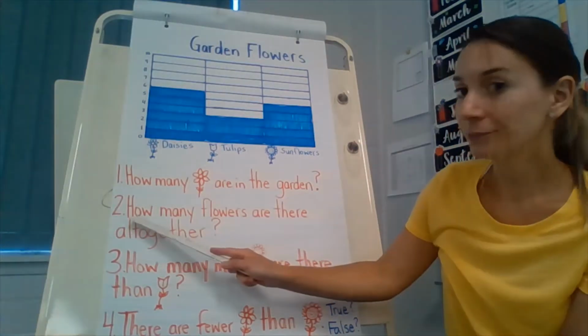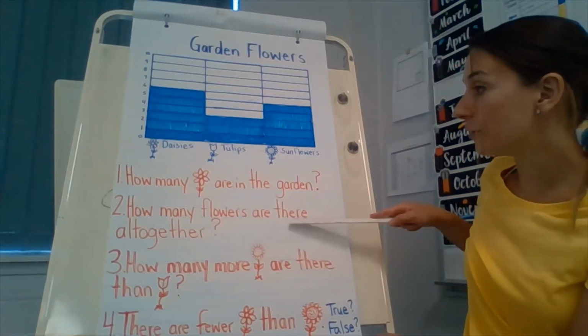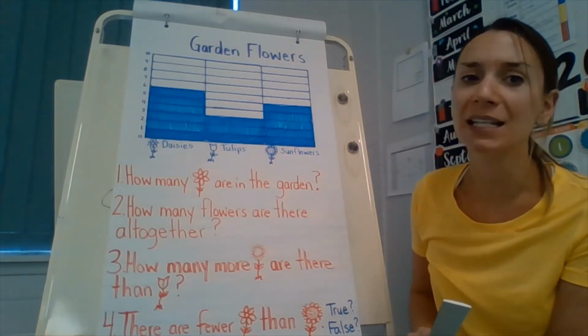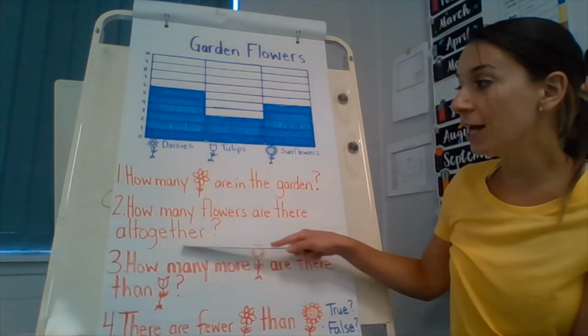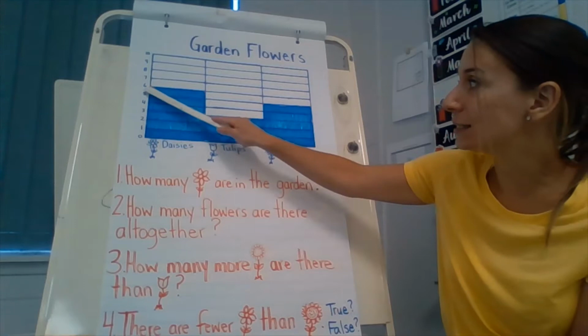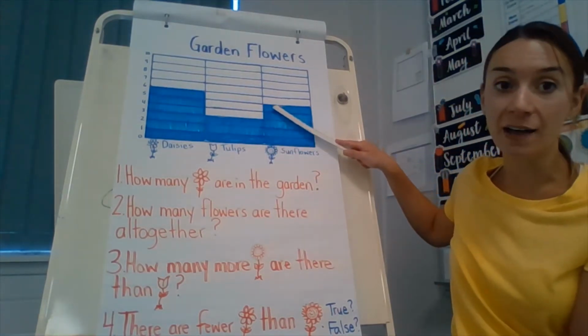Number 2, how many flowers are there all together? Oh, wow, is that an adding question or a subtracting question? All together means you're adding, okay? So what is 6 plus 3 plus 5?